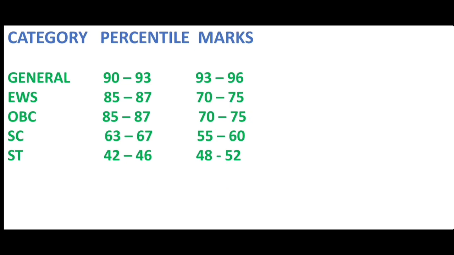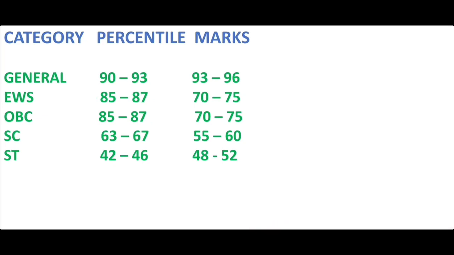Similarly, an OBC category student should get the percentile range between 85 and 87 and he needs to score the marks between 70 and 75. If an SC category student gets the marks range between 55 and 60, he would get the percentile between 63 and 67. On the other hand, an ST category student needs the percentile range between 42 and 46 and should score the marks range between 48 and 52.